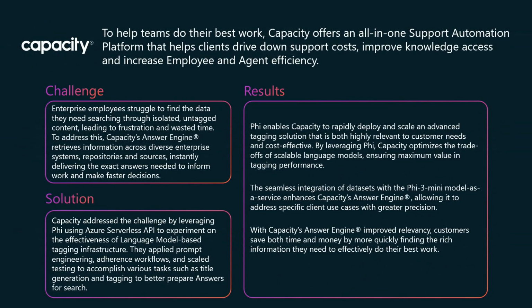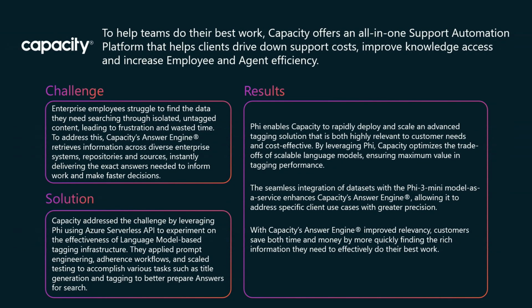Next, we want to look at Capacity. Capacity helps teams to do their best work. So enterprise employees often struggle to find information through searching across untagged or isolated content, which leads to wasted time and frustration. Capacity addressed this challenge by leveraging Phi SLM on Azure to do experiments on how effective these language model-based tagging solutions will perform. They applied prompt engineering, agent workflows, and scale testing to accomplish tasks such as title generation and tagging to better prepare for answers to be searched.